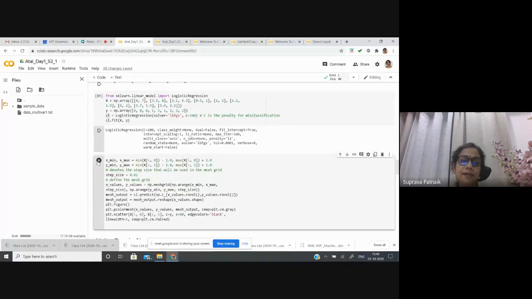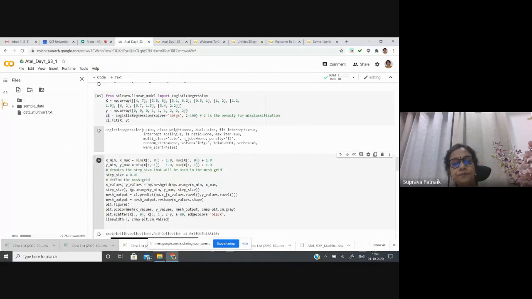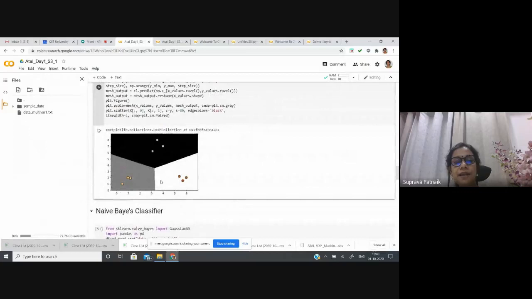If I plot it, let me show you. So there are three classes. This black one is for class 1, suppose. Then the white one is for class 2. And this gray one is for class 3. All the mesh values based on the prediction will be assigned with the class name. So this says that this is the total range of the class. In three different colors, I have defined three different ranges of these classes.